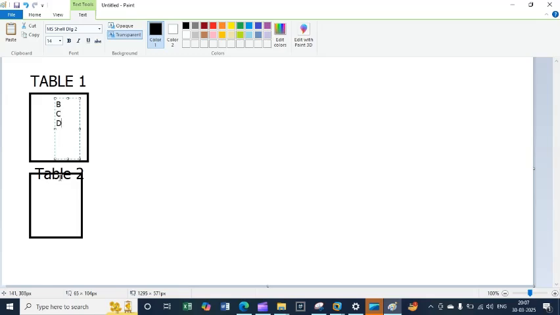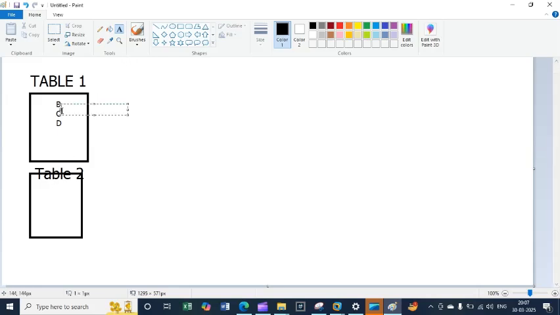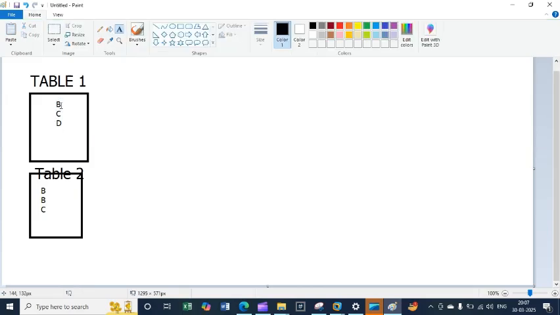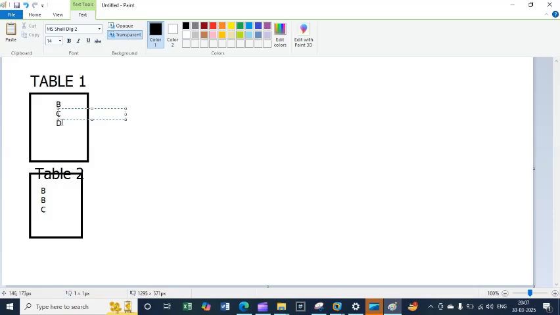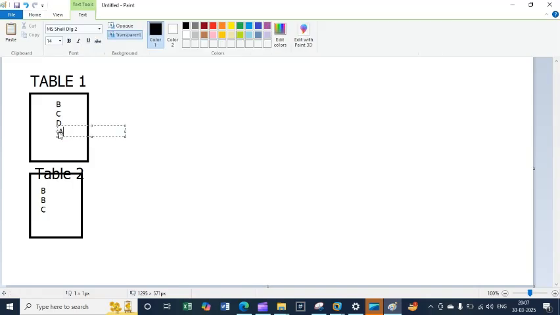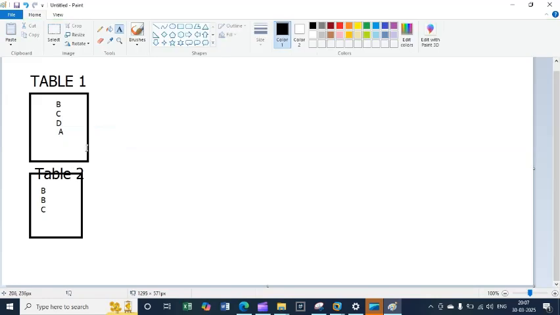And suppose your second table has B, then C, again B, then C. This is the kind of data they have. And the first table also has an A. So suppose the first table has B, C, D, A, and the second table has B, B, C.